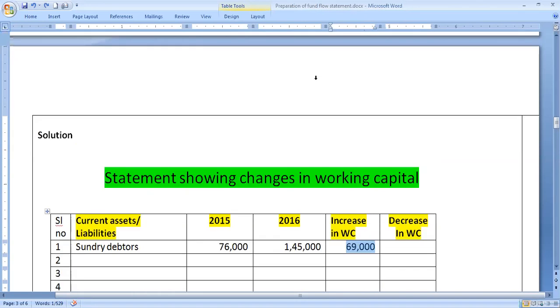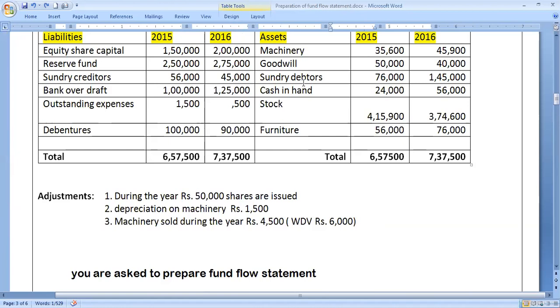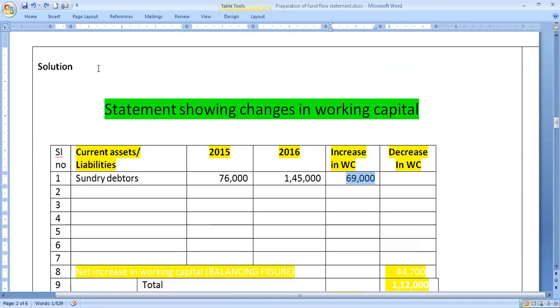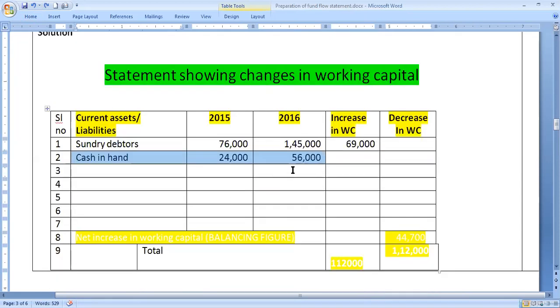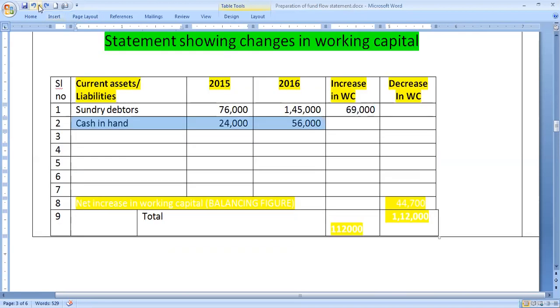Then take another item in the balance sheet, that is cash in hand. Cash in hand 24,000 rupees last year, and this year 56,000 rupees. Again, there is an increase in cash in hand, or increase in current asset. It also results in increase in working capital. Here also there is an increase in working capital by 32,000 rupees.